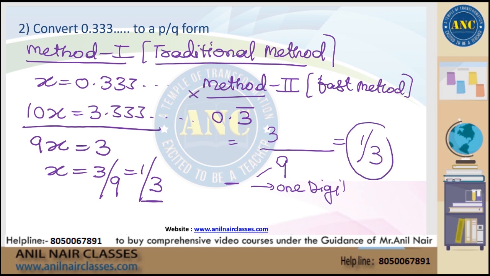I will explain method 2 by taking more examples. After the dot, on whatever digits the bar is there, that is nothing but 9. After the dot, on whatever digits the bar is not there, we will insert 0. I will take as many examples as possible. 3 by 9 is 1 by 3. Now listen carefully.